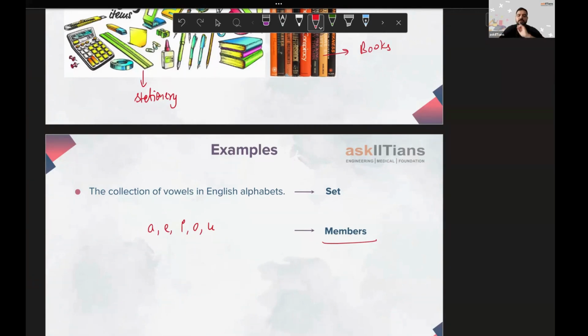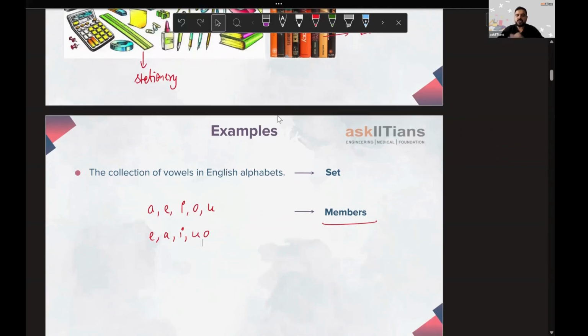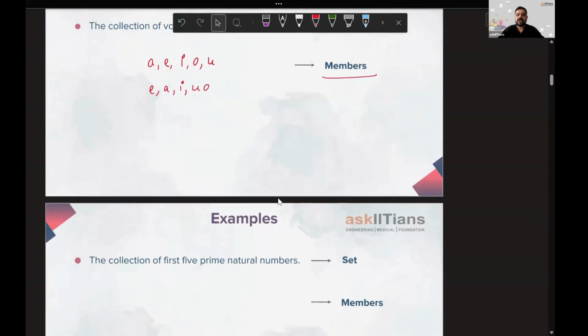So if you ask anyone, you ask your friend, they will be giving you the same alphabets. Maybe someone might write E, A, I, U, O, or some other rearrangement, but they can't take any other alphabet than these when they'll be asked about vowels. So this is going to be fixed for everyone in the world. So hence this is a set. This collection is known as a set.